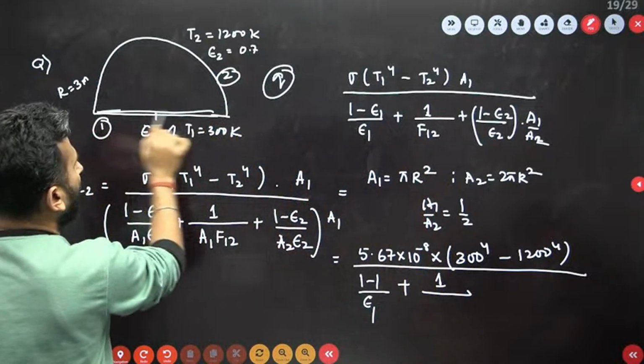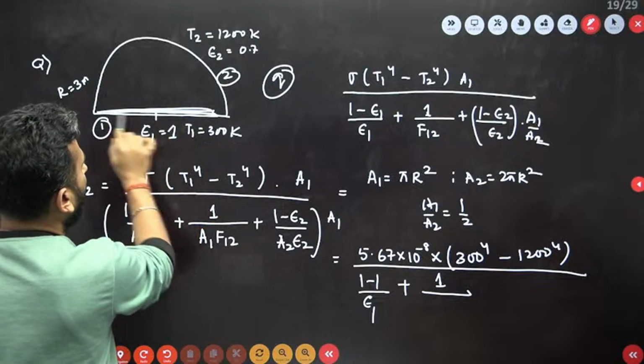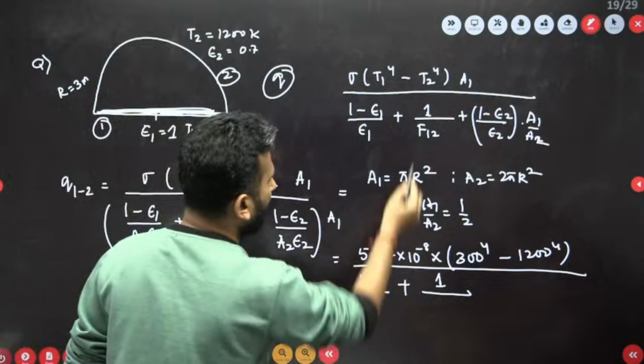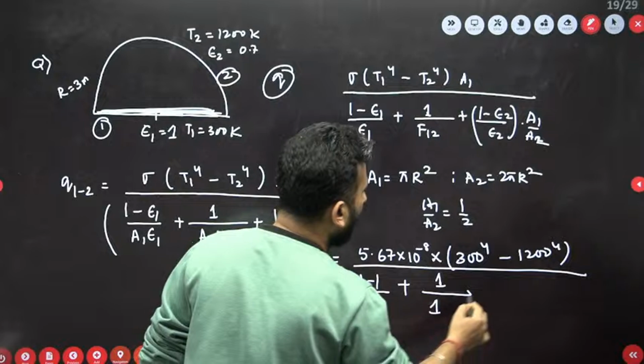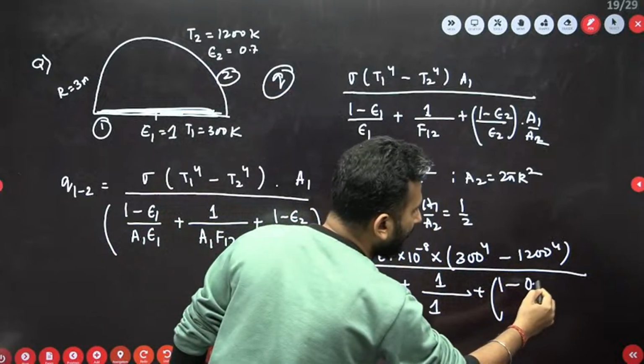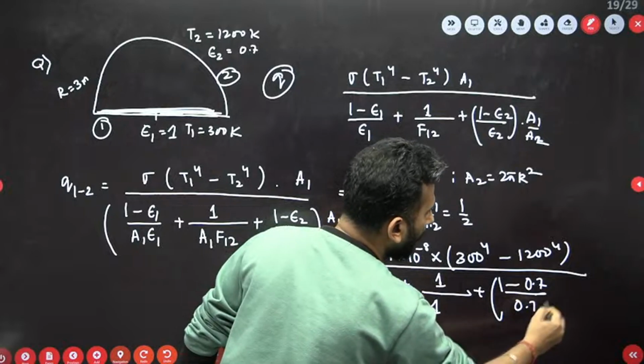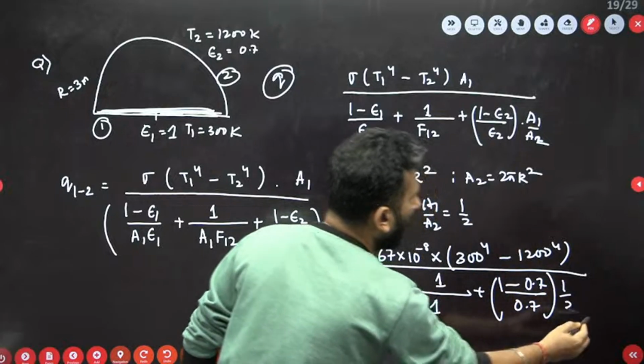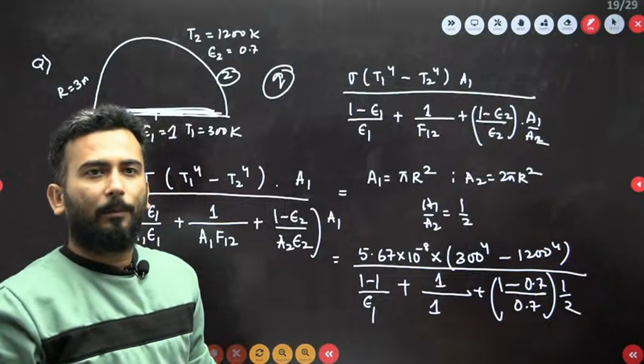It is a flat surface, so for a flat surface F12 is 1 only, plus (1 minus epsilon 2) is 0.7, divided by 0.7, into A1 by A2 which is 1 by 2. So basically we have everything.